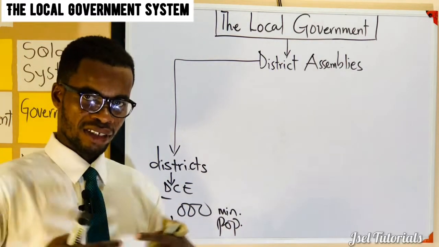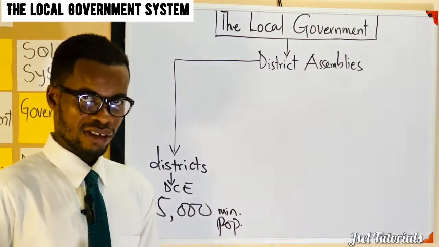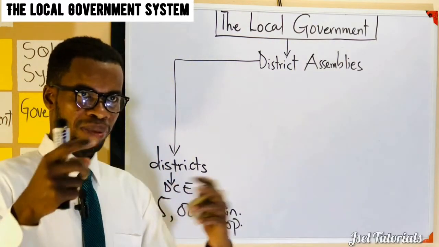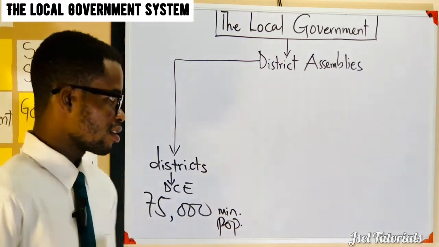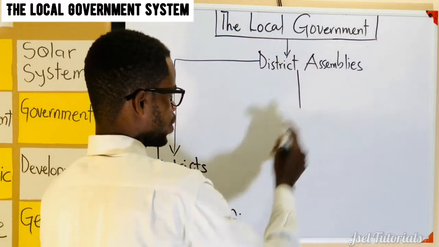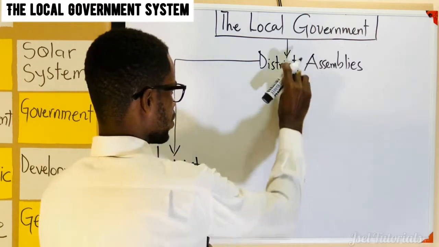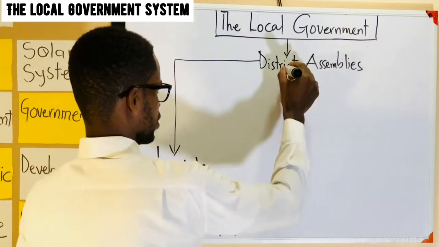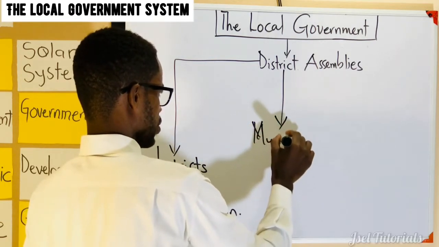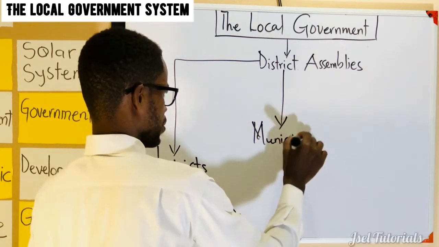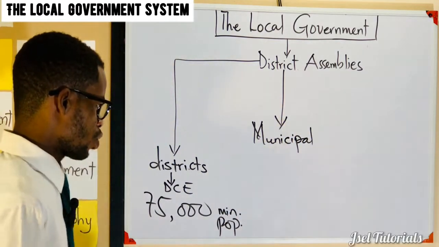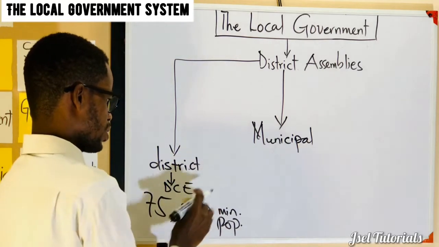Jobs increase, we have busy areas, and more roads coming up, connecting the places to other cities. Then we see some form of advancement. So that level now is a municipal assembly.